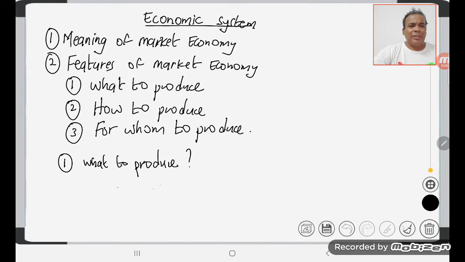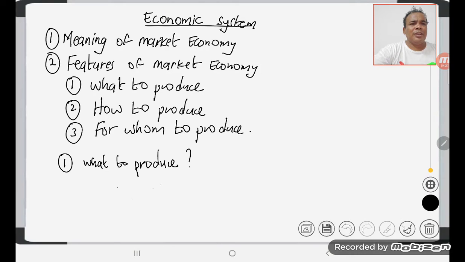Price will rise and some consumers will be excluded from the market. If there is a surplus, price will fall and many consumers can buy. Price is determined by the market forces of demand and supply in a market economy.